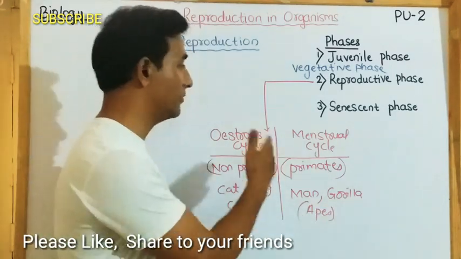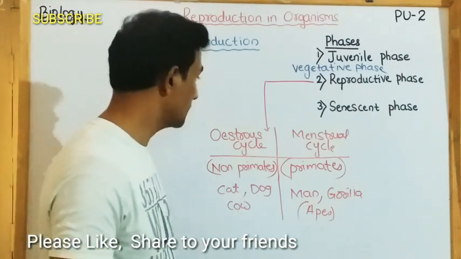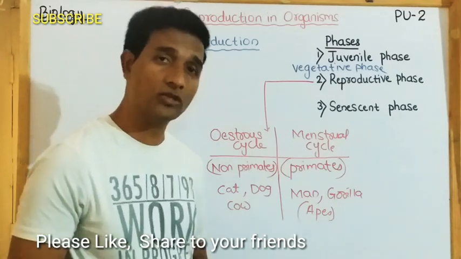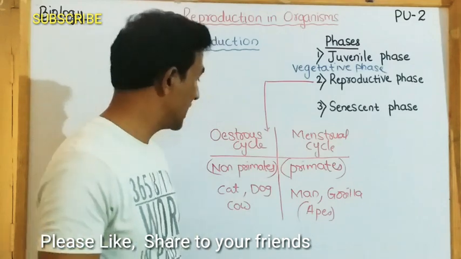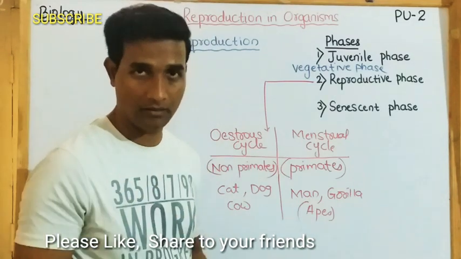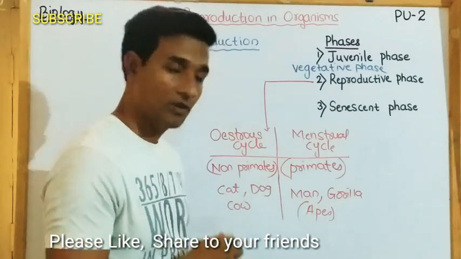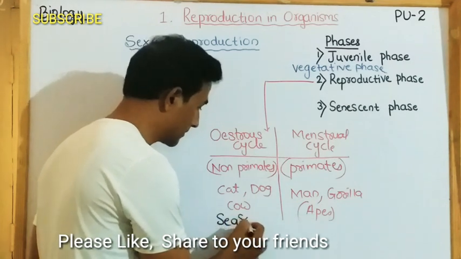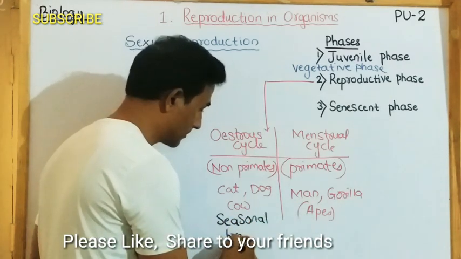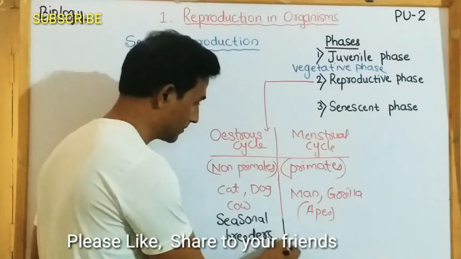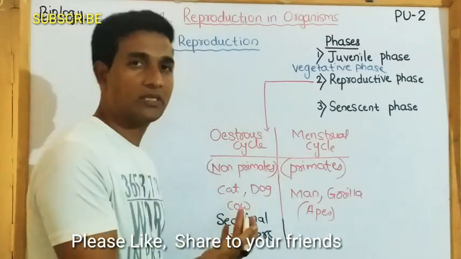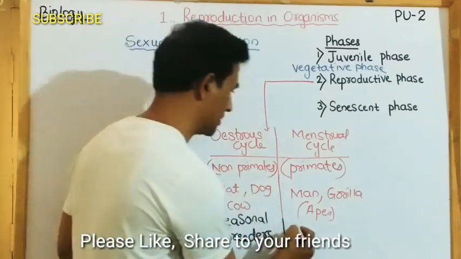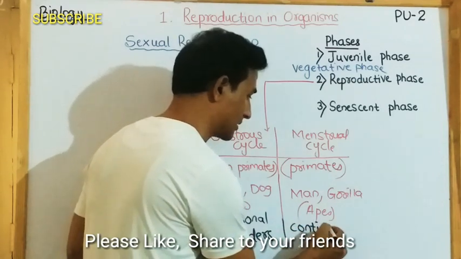When you see the estrous cycle, it takes place only during a certain season of that organism, so these organisms are also known as seasonal breeders. The menstrual cycle in primates occurs throughout the year, so it's called continuous breeders.